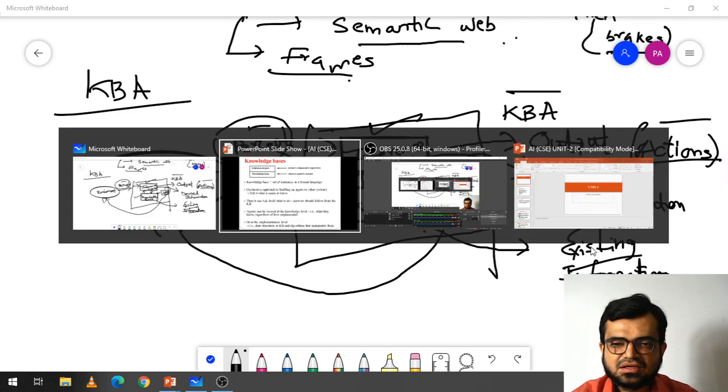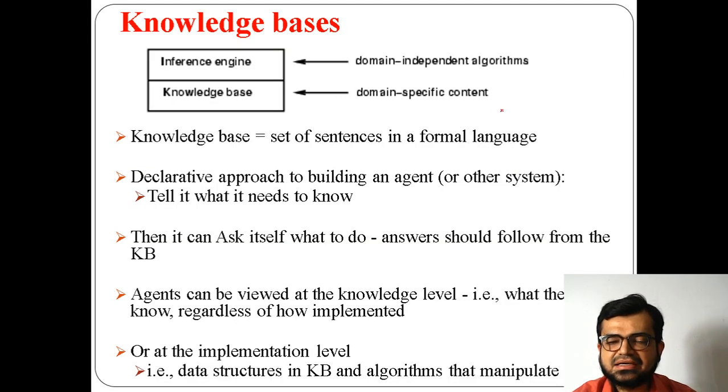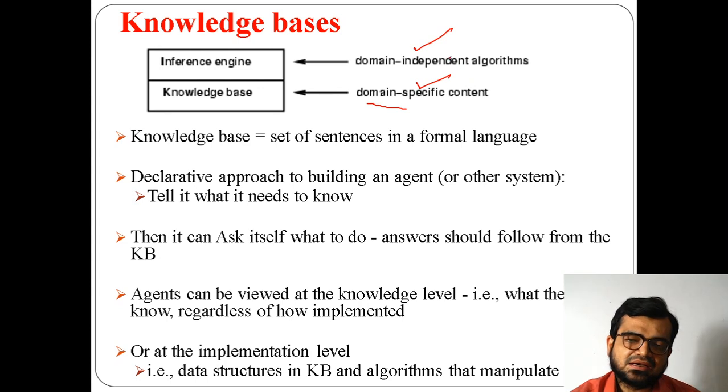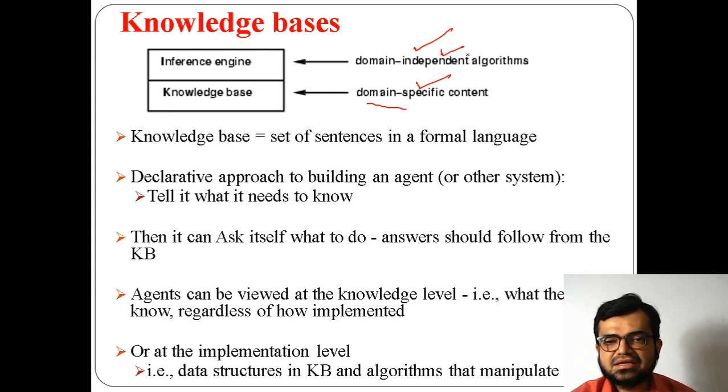The knowledge base is predefined, so specific content will be provided for the particular agent. Based on this content only, the algorithm, which is independent in nature, decides what further new actions will be taken. So you can call this domain independent.